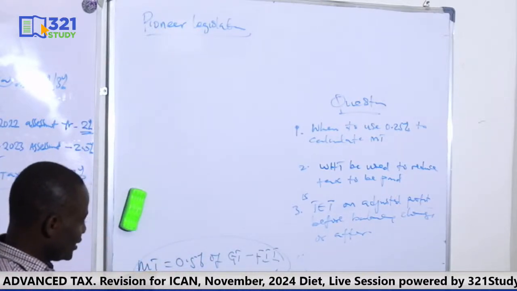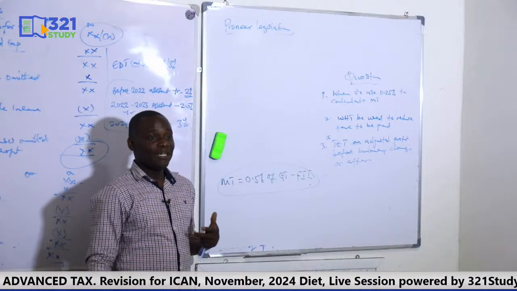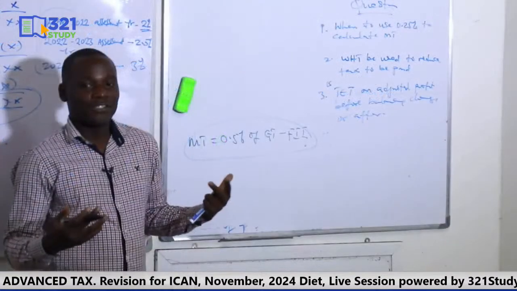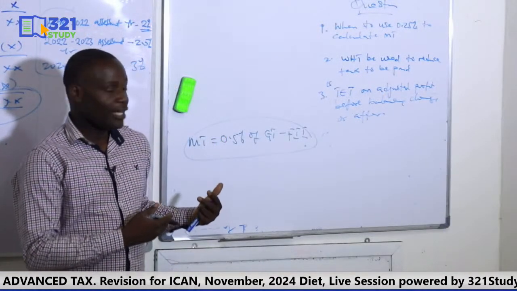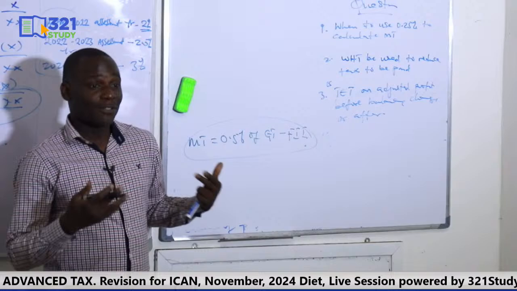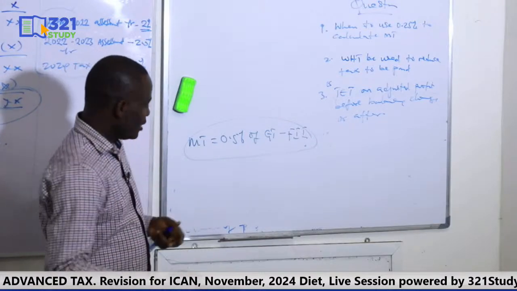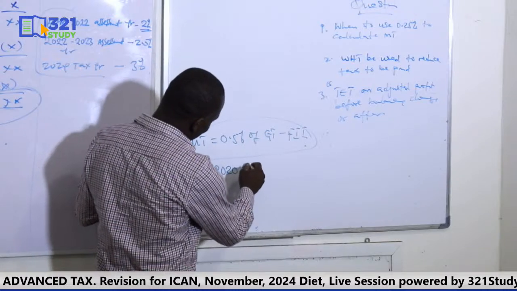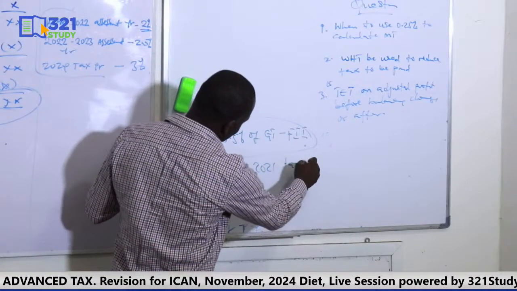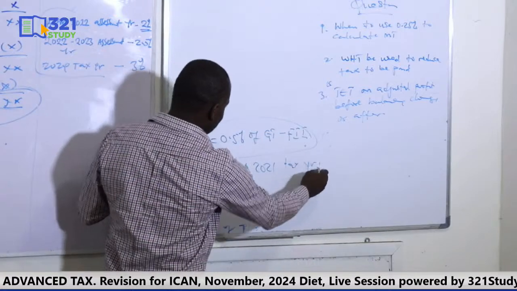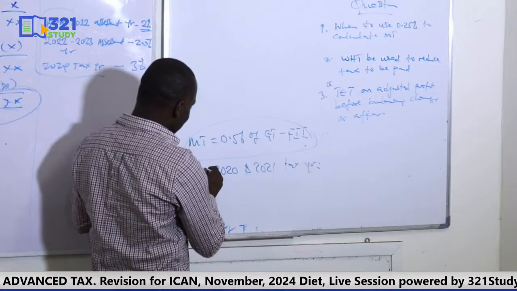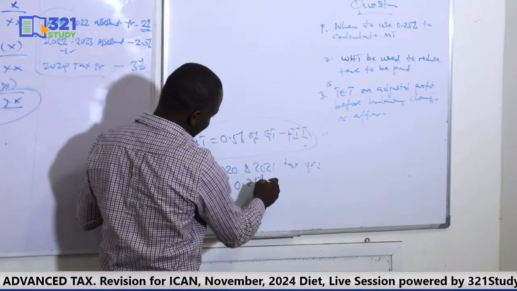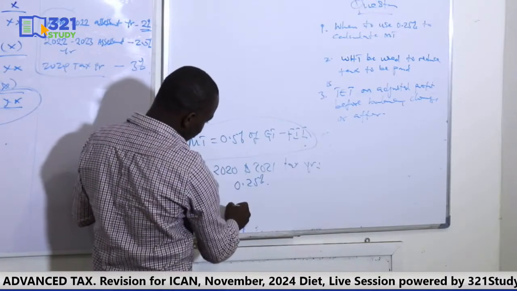But when the Finance Act was introduced, government felt, okay, let's give some incentives, since this is the first time we are introducing this new minimum tax calculation. Let's give some incentive for 2 tax years. I think that was 2020 and 2021 tax years. So in 2020 and 2021 tax years, they allowed companies to use a reduced minimum tax rate of 0.25%. But after which, we move back to 0.5%.